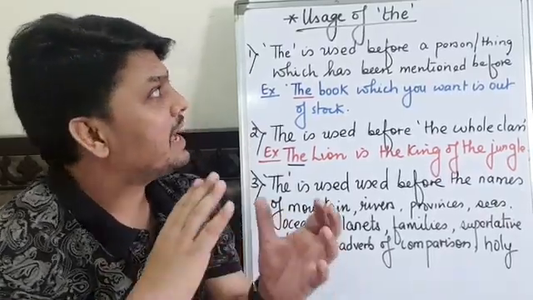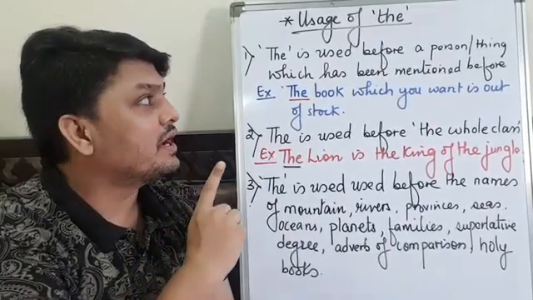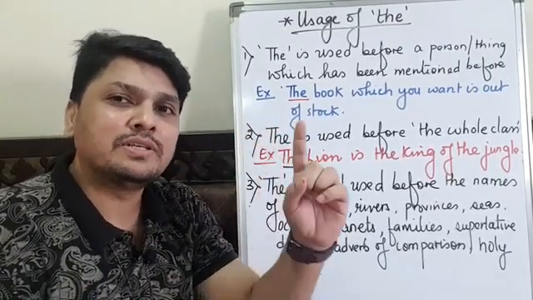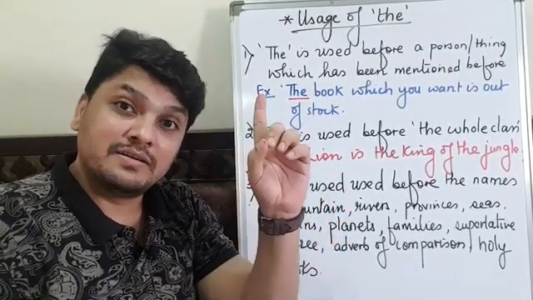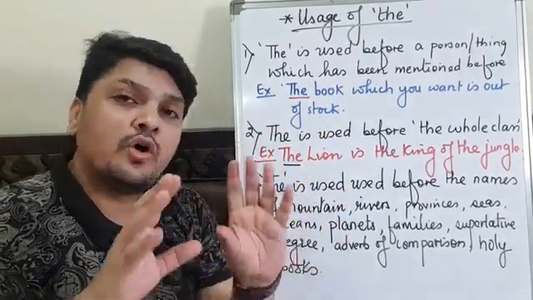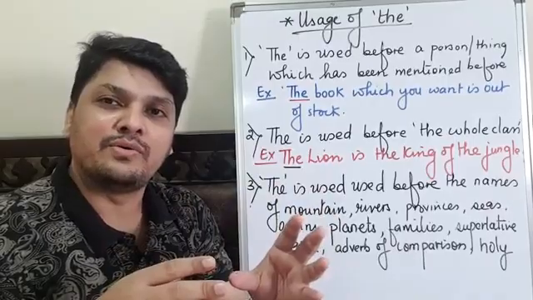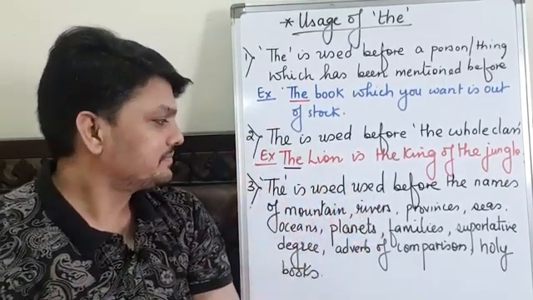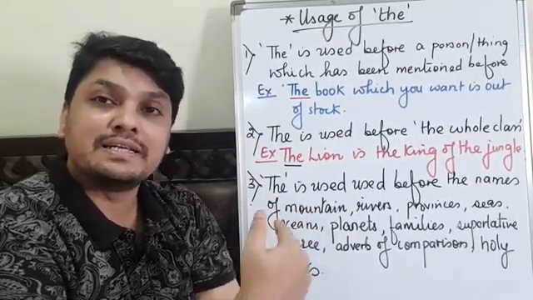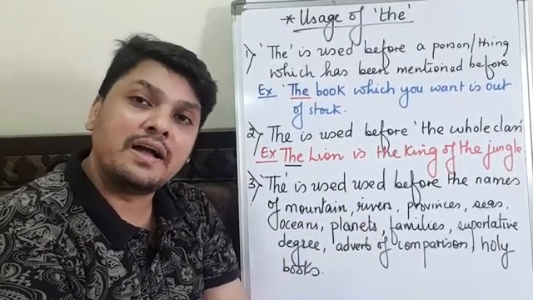So once again, students, I am repeating the usage of the. The very first is, it should be used before a person or thing which has already been mentioned before. Like I gave you the example of the bookseller, then the lady searching for a young girl. Second, the is used before a whole class: the lion, the tiger, the kangaroo, the rich, the poor. In the third one, we have many mountains: the Himalayas, the Sahyadri; rivers: the Godavari, the Krishna, the Ganga,